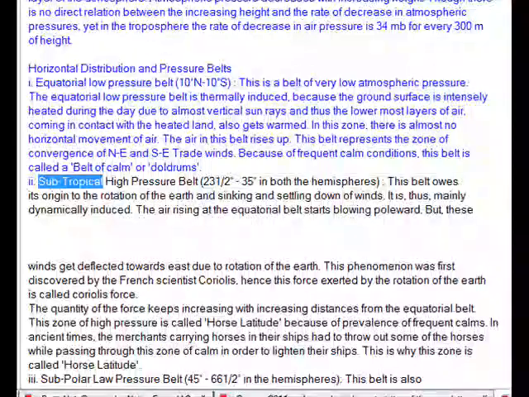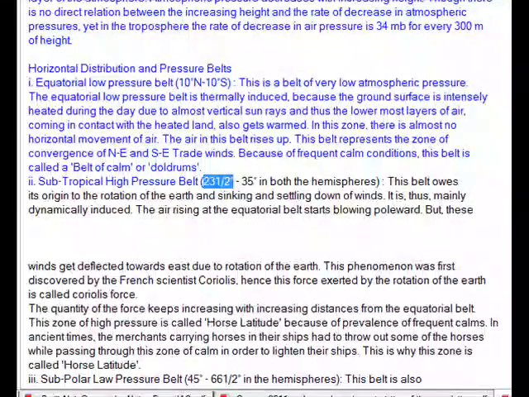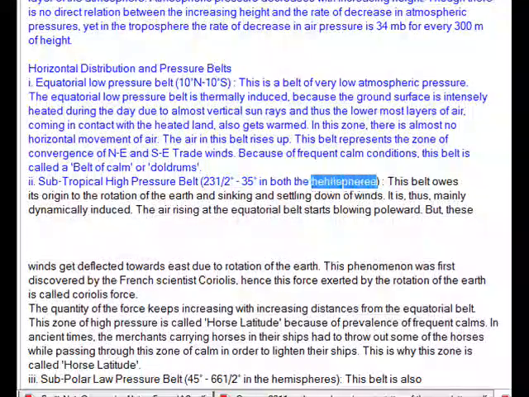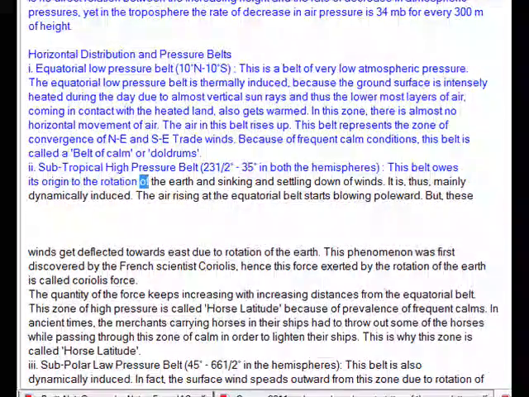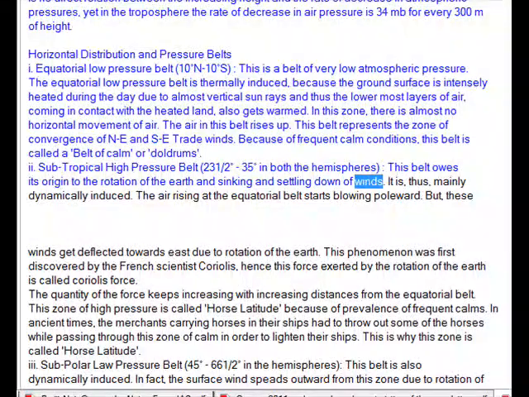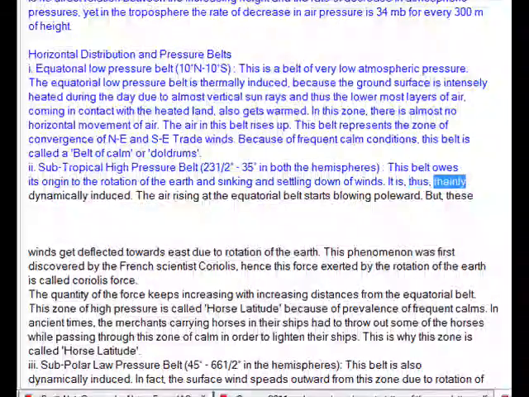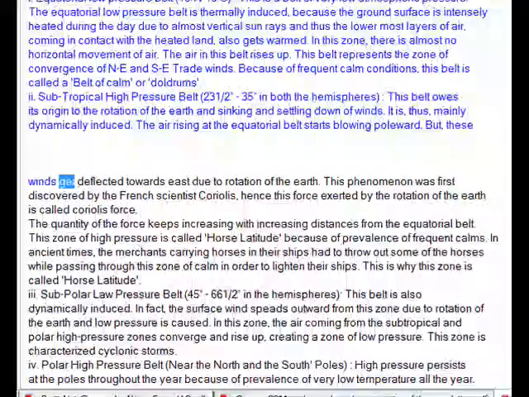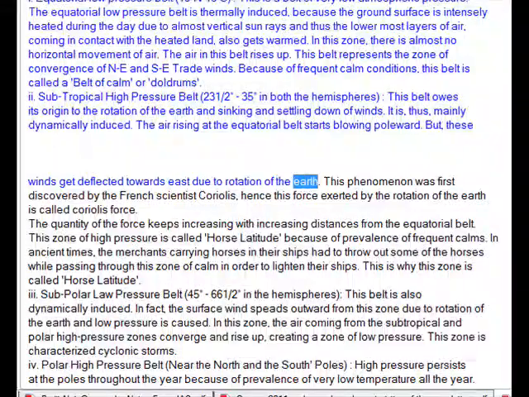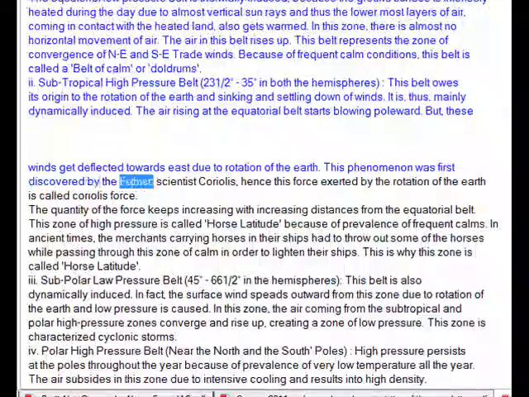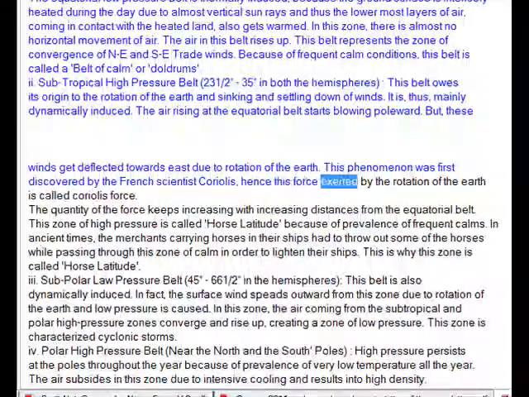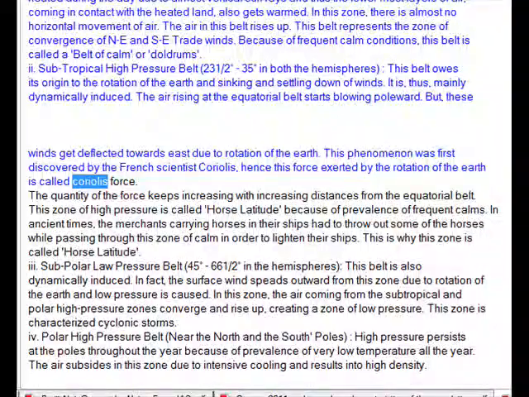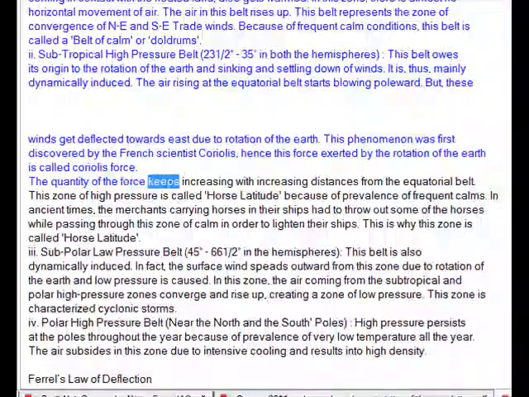II. Subtropical high pressure belt, 23 1/2 degrees to 35 degrees in both the hemispheres. This belt owes its origin to the rotation of the Earth and the sinking and settling down of winds. It is, thus, mainly dynamically induced. The air rising at the equatorial belt starts blowing forward. But these winds get deflected towards the east due to rotation of the Earth. This phenomenon was first discovered by the French scientist Coriolis, hence this force exerted by the rotation of the Earth is called Coriolis force. The quantity of the force keeps increasing with increasing distance from the equatorial belt.